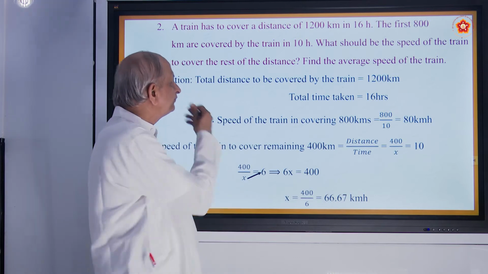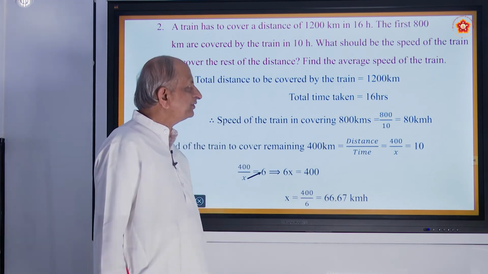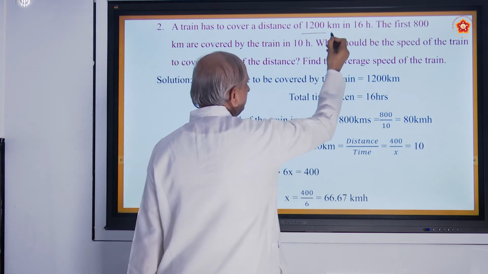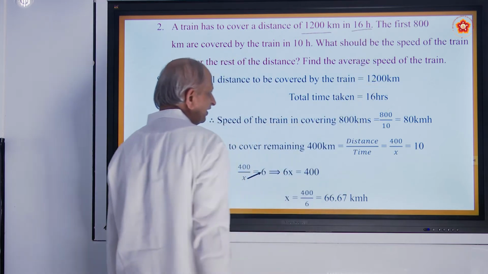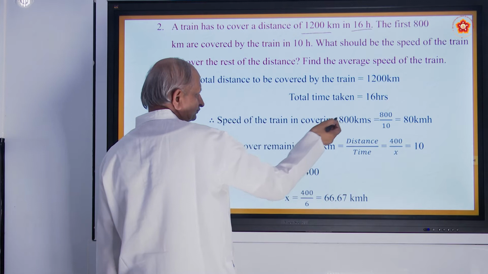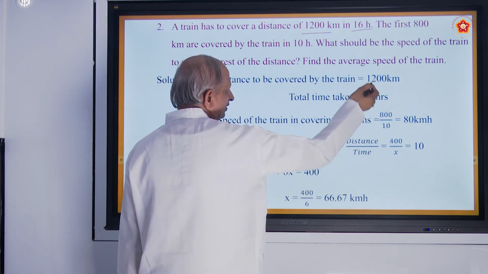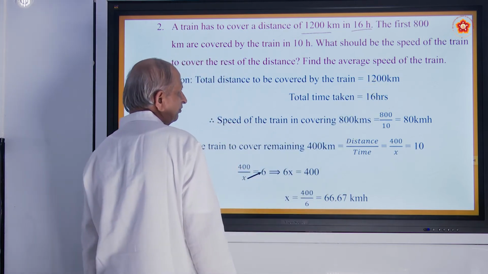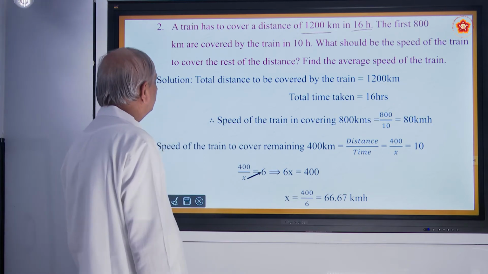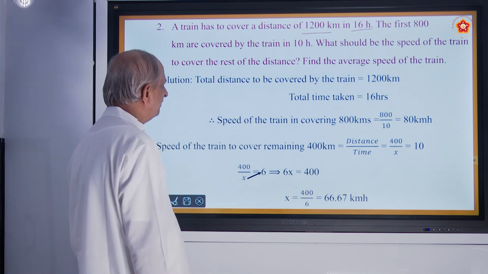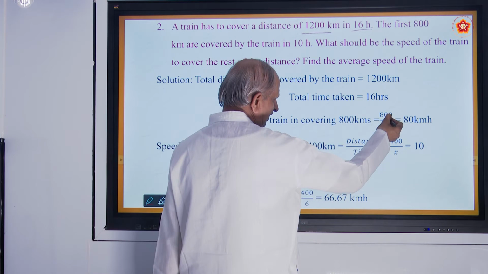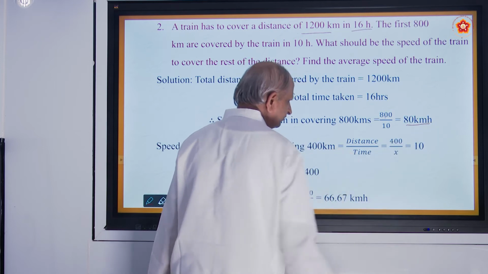One more question. A train has to cover a distance of 1200 kilometers in 16 hours. So 1200 kilometers is distance, time is 16 hours. Now this speed will be equal to 1200 by 16. That will be the speed. First, 800 kilometers covered by the train in 10 hours. So this is 800, 10 hours. So distance by time, that will be speed for first 10 hours.